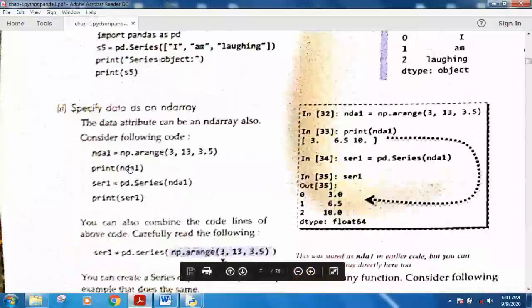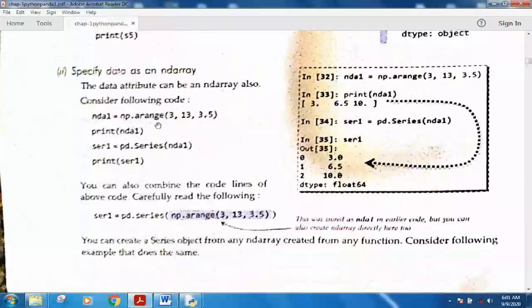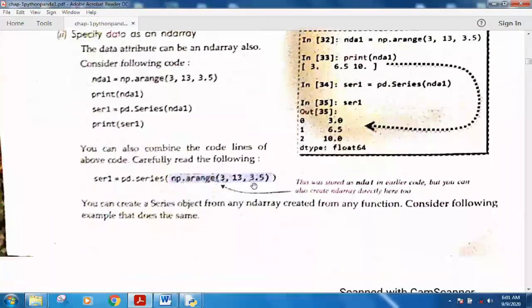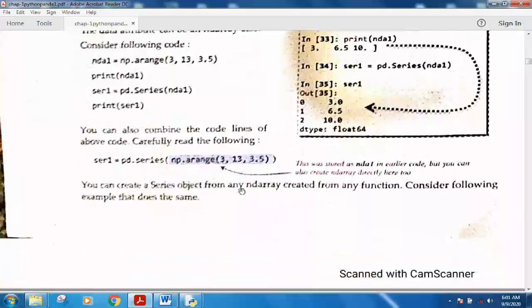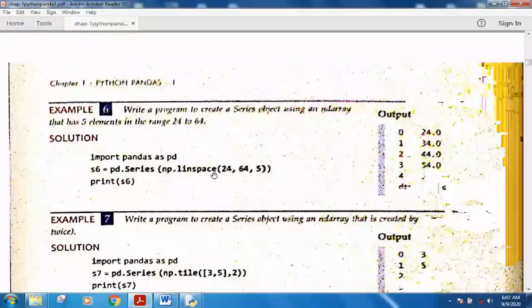Now again moving to your book, let's see what the next method is. The next method of creating the series is a numpy array. You already know how to create arrays. Here two methods of creating arrays are shown. One is the arange function. Using the arange function you can create the array, and just like a list you specify the array in the series function, and the series will be created. You can also specify pd.Series with np.arange directly in this way, and the series will be created.